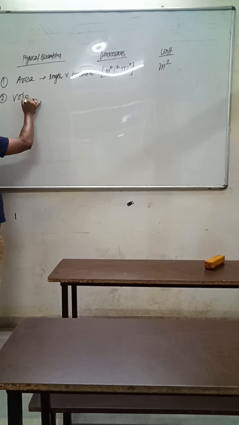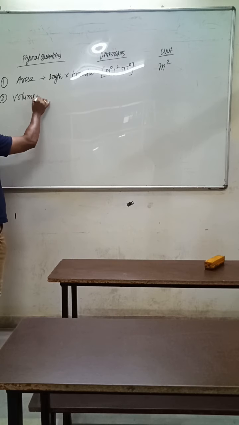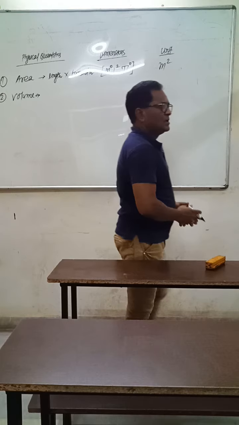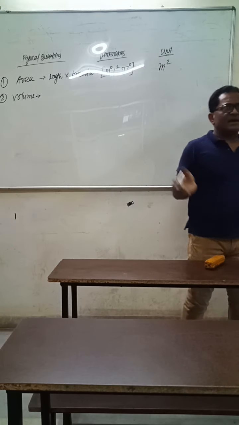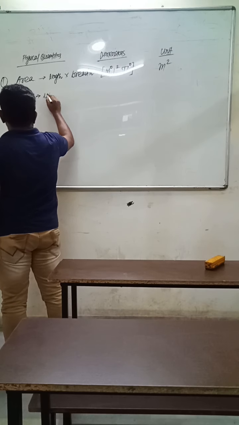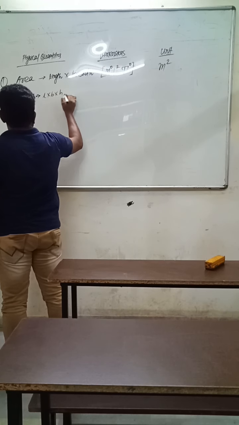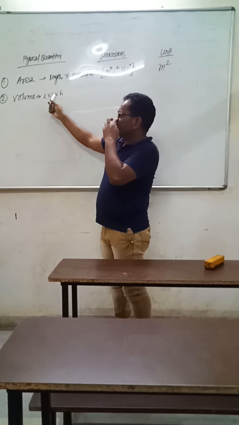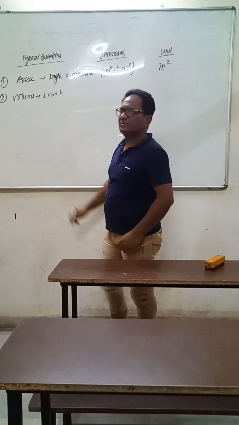Next physical quantity, volume. Volume is expressed in terms of three lengths: length, breadth and height. Generally it is expressed as length, breadth and height, L into B into H. This is length, this is also length, this is also length.